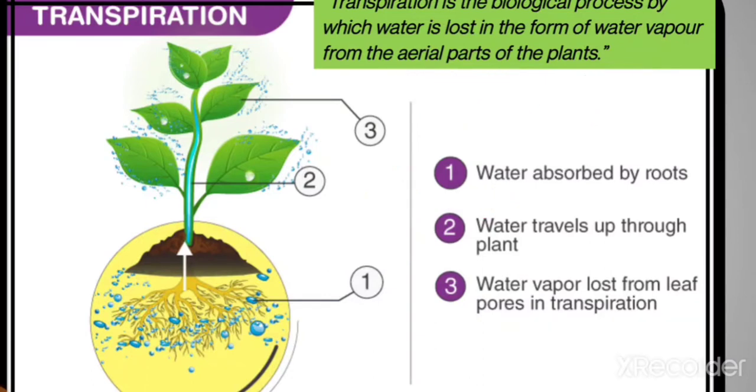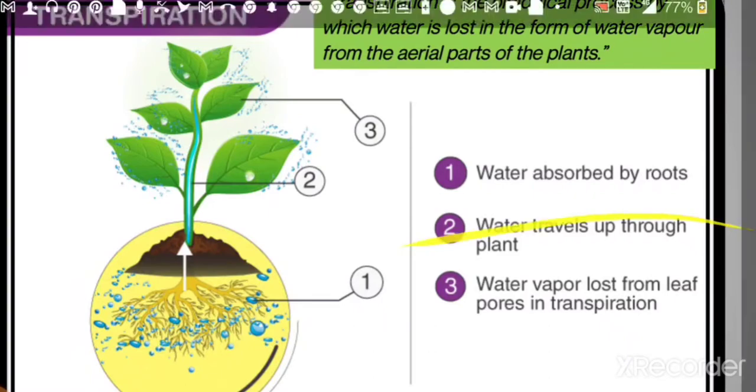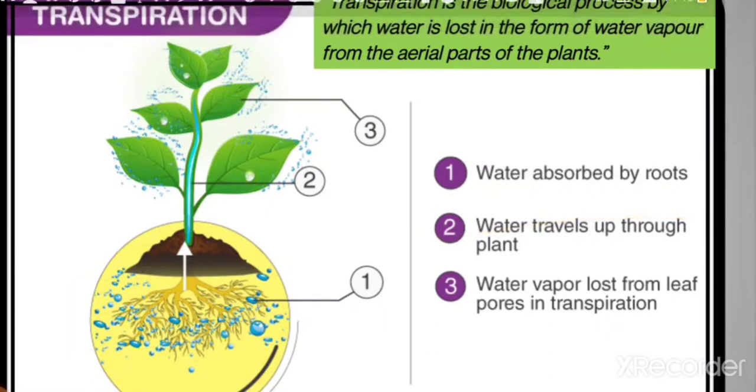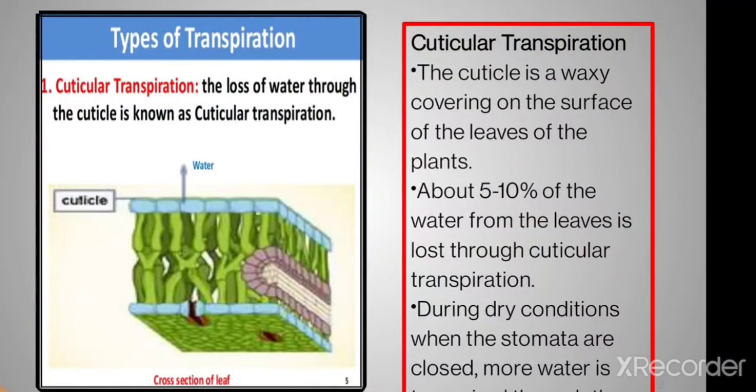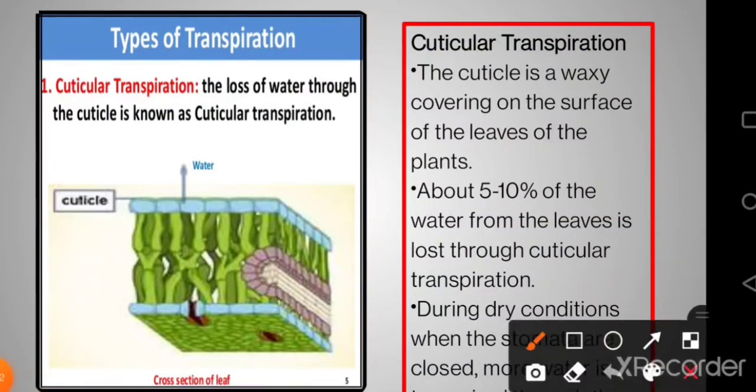Now let us learn about the three important types of transpiration. So transpiration in our syllabus can be categorized into three important varieties. The first one being cuticular transpiration. Well, you need to learn their location and function.